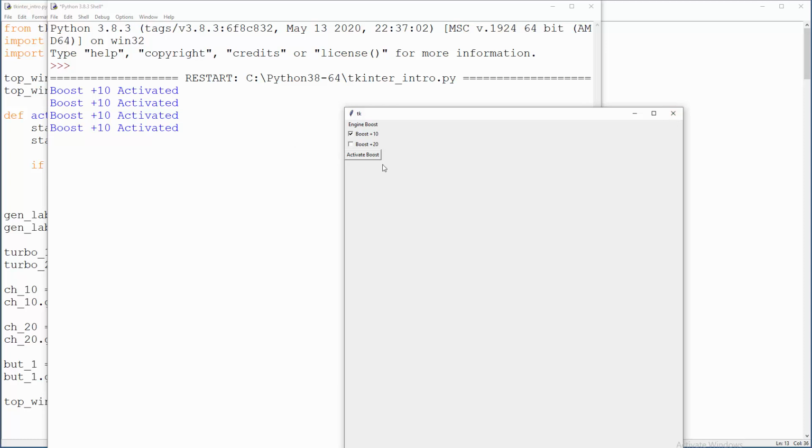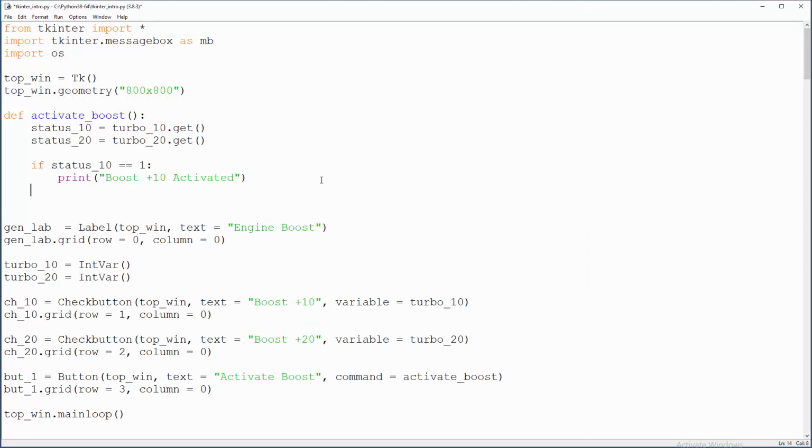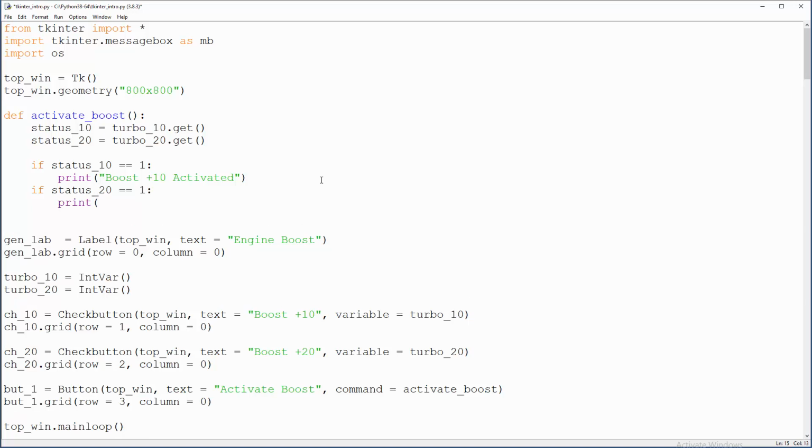So now we need to check for plus 20 and for both of these if they are activated, because let's say that this will be too much for the engine to handle, so we will scream like critical alert, danger, 3.6 Röntgen, not bad, not terrible, and stuff like that. Right. If status 20 equals 1, so if that thing is clicked, I will print, of course, boost plus 20 activated.